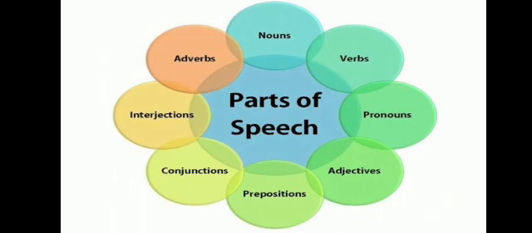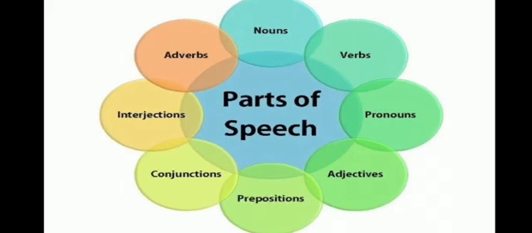Now, children, we all know that there are 8 parts of speech in English grammar. They are nouns, verbs, pronouns, adjectives, prepositions, conjunctions, interjections, adverbs. So, as we can see, noun is also a part of speech.